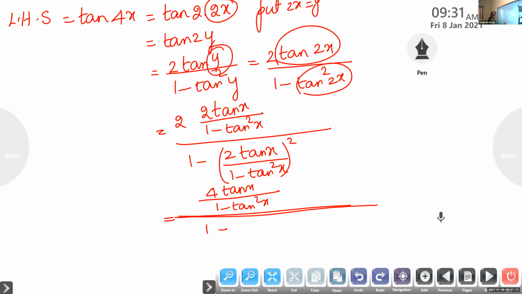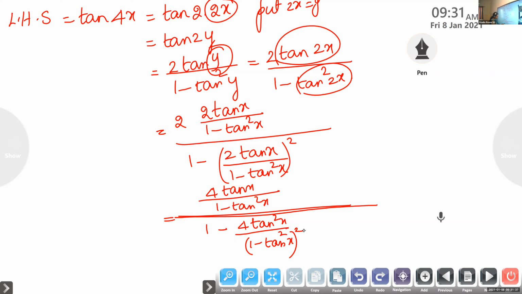When you expand it, you will get 4 tan square x by 1 minus tan square x the whole square. A by b the whole square is a square by b square. Emmanuel, is it okay? Is it clear up to this, Emmanuel? Yes, ma'am.